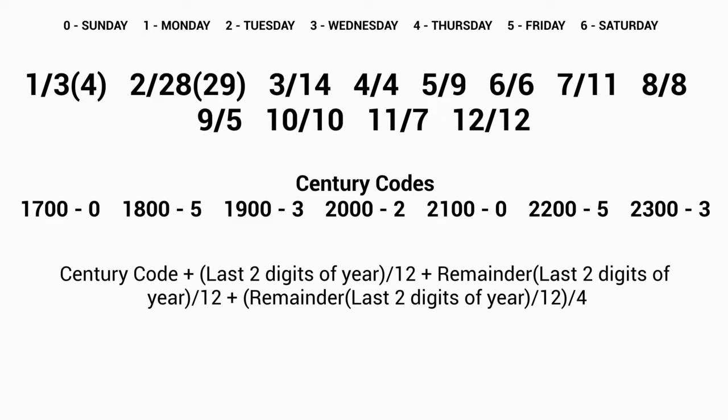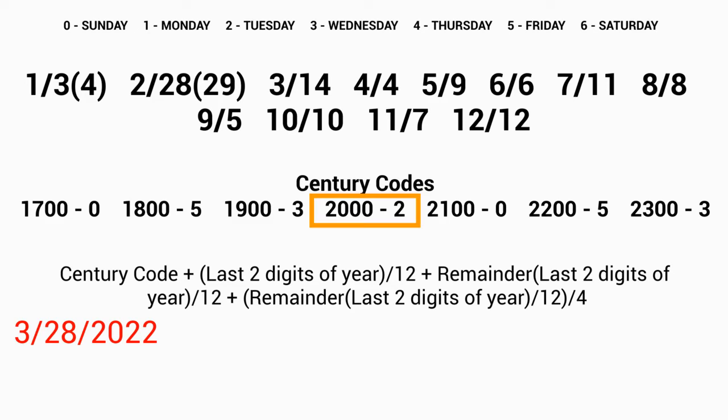Next are the century codes. Each century has its own number: 2, 0, 5, or 3. To understand how all of this works, let's use an example. We'll figure out what day of the week March 28th, 2022 is.